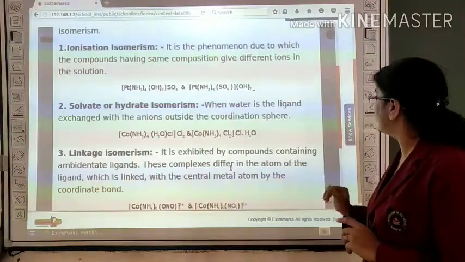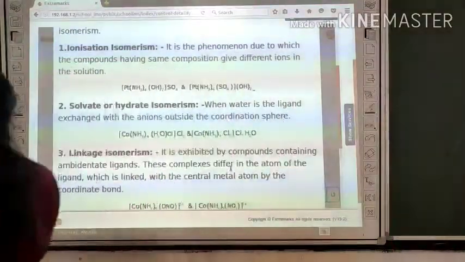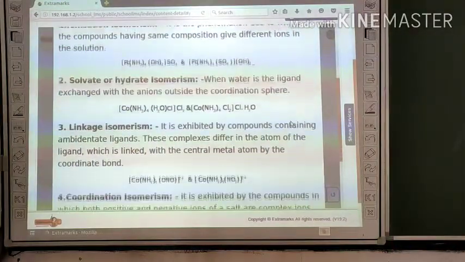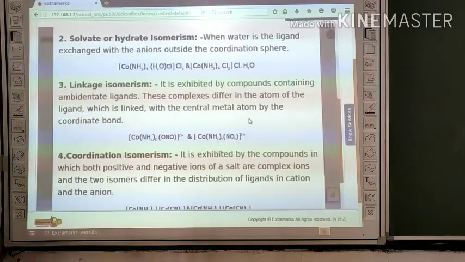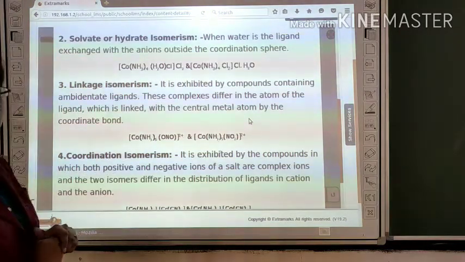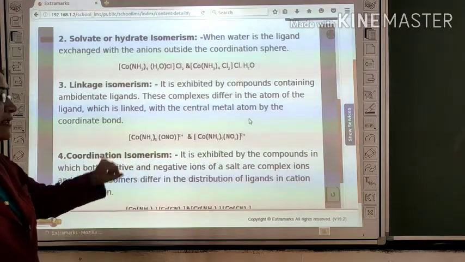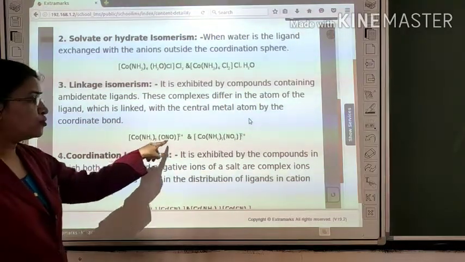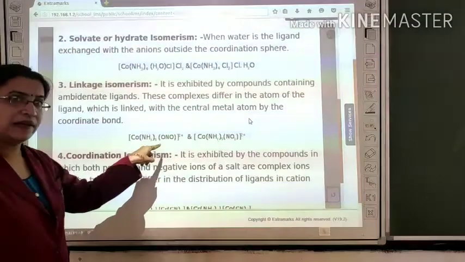So what is linkage isomerism? It is exhibited by compounds containing an ambidentate ligand. These complexes differ in the atom of the ligand which is linked with the central metal atom by the coordinate bond. In the given example, here NO2 acts as an ambidentate ligand.